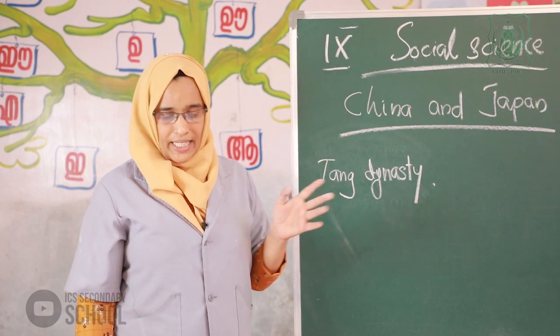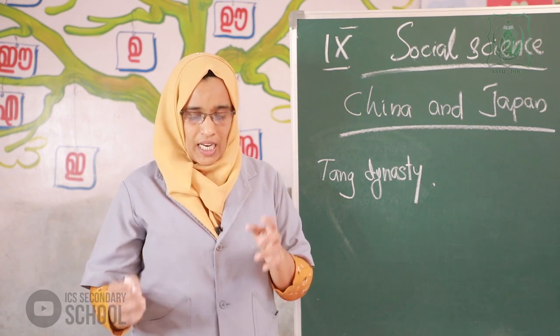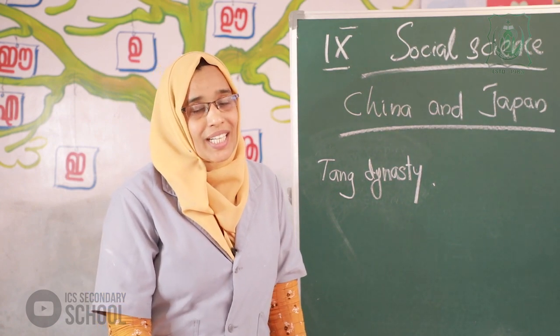China was ruled by the Tang dynasty. The sovereignty of the country was vested in the emperor.